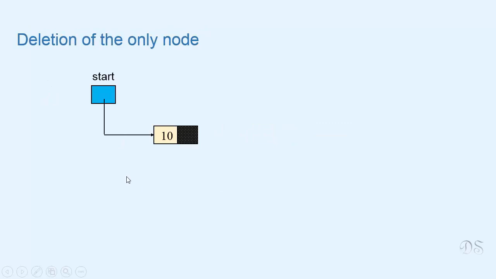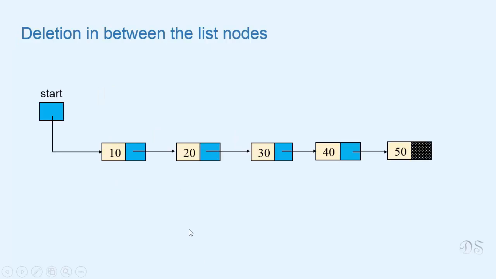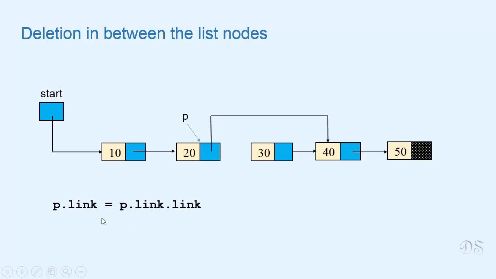Now to delete the only node of the list, we'll just write start equal to none. And now this node will not be a part of the list and the list will become empty. Now let's see how we can delete a node that is in between the list nodes. Suppose we have to delete this node from the list. For that we need a reference to the predecessor node. So we need a reference to this node. Now for deletion of this node, link part of this node should refer to this node. So we'll just write p link equal to p link link. So this will refer to this node. And so now this node is not a part of the list.